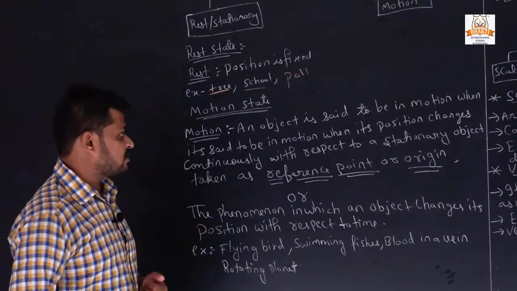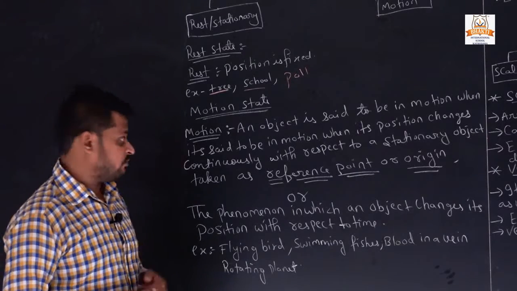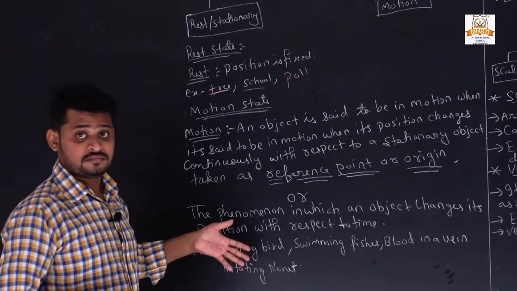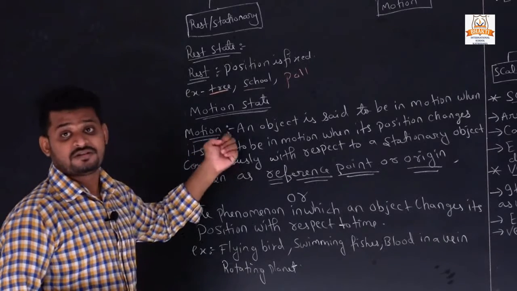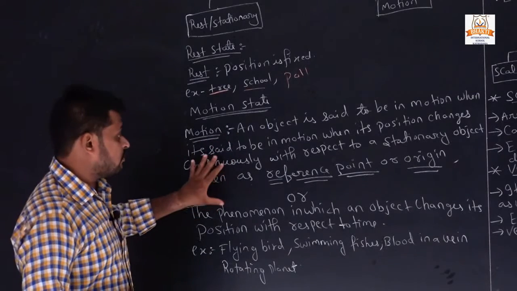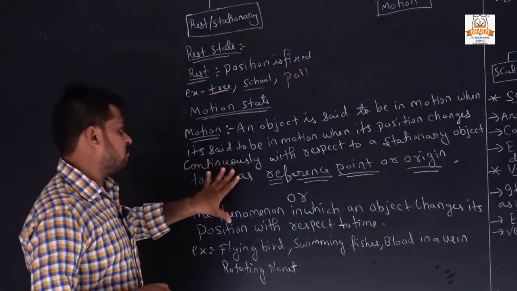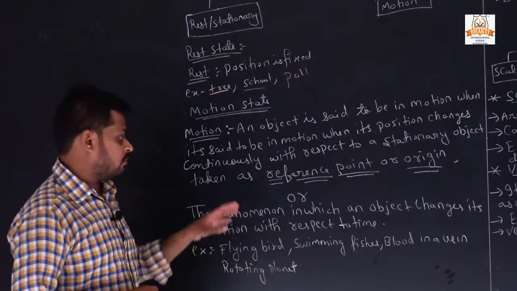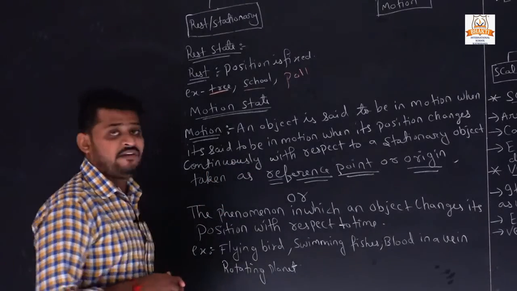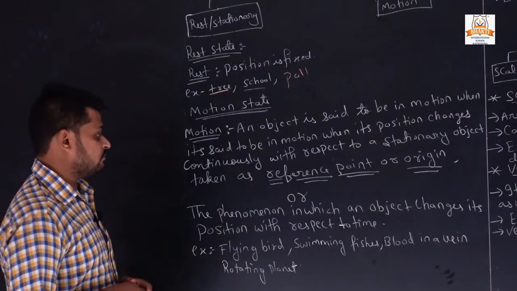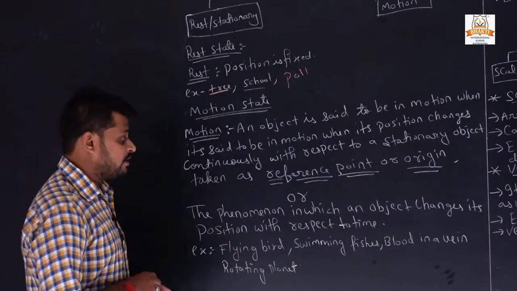There are two definitions of motion. Which one is right? The first one? The second one? Yes, the second one is right. Yeah, the first one is also right. Both are right. I have separated these two as different definitions. Why define them separately?